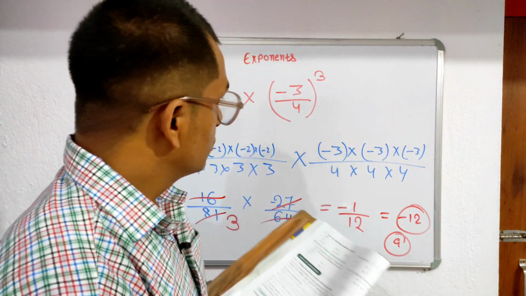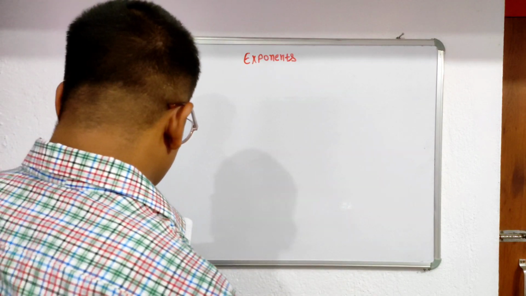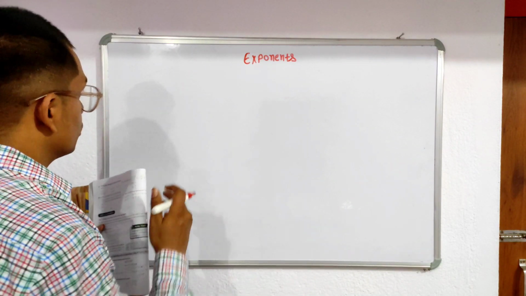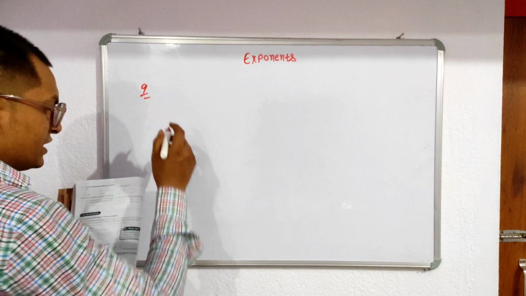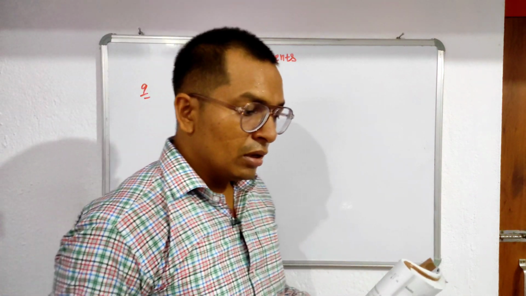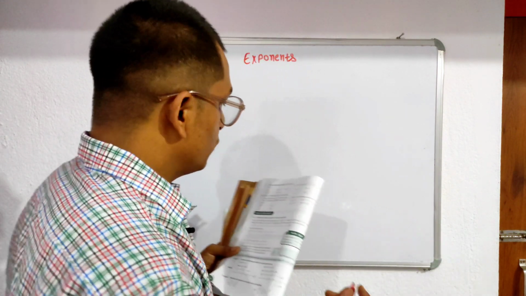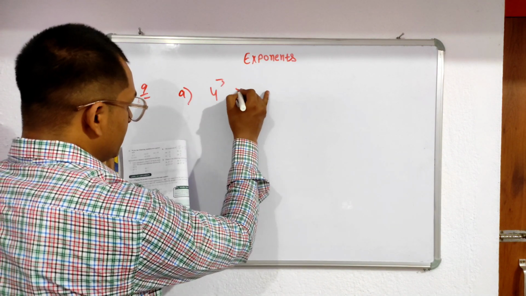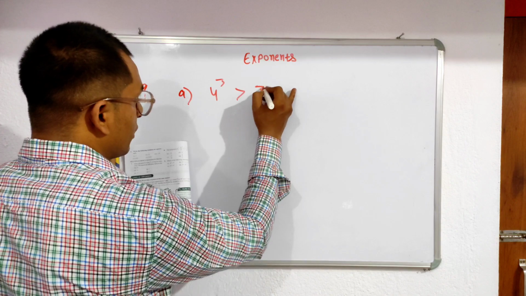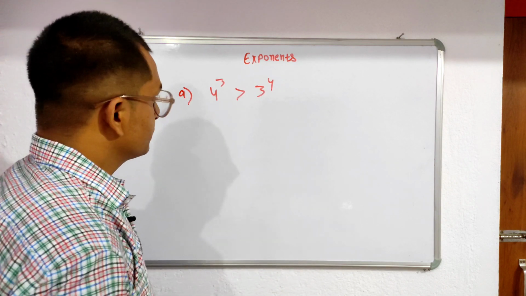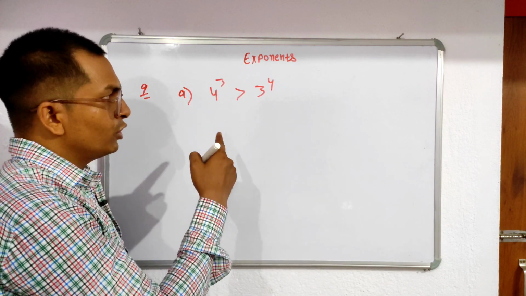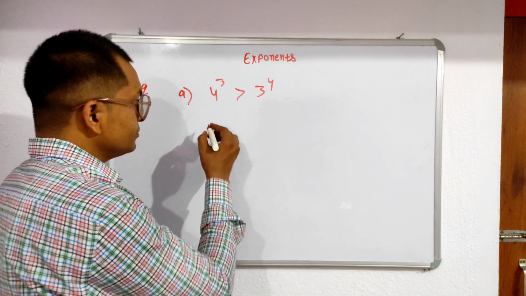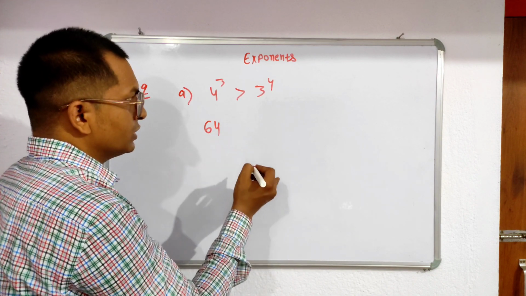Clear? So question number 9 is what? Which of the following statements is true? Question number 9. So we just check which options are correct. First is given 4 to the power 3 is greater than 3 to the power 4. Is it true or not? Let's see. So 4 to the power 3, what do you write? 4 into 4 into 4, 3 times. What do you write? 64 here.